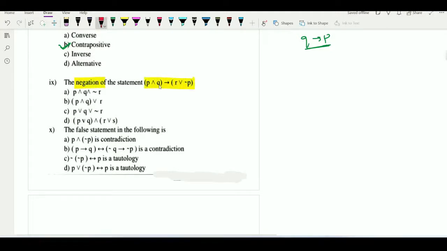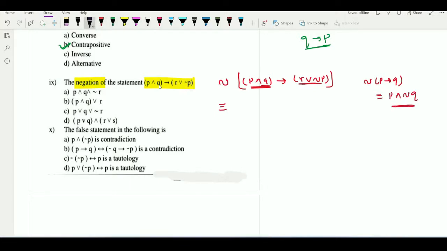So first we are considering this statement, P and Q implies R or negation P, and the question is to find out its negation. Now this statement is in the form of negation of P implies Q. Consider the first part as P and the second part as Q, and we know that negation of P implies Q is P and negation Q.